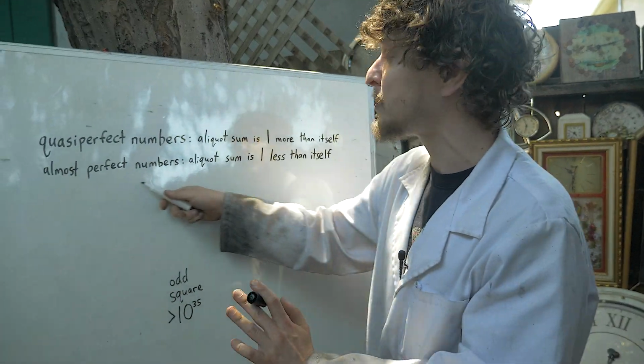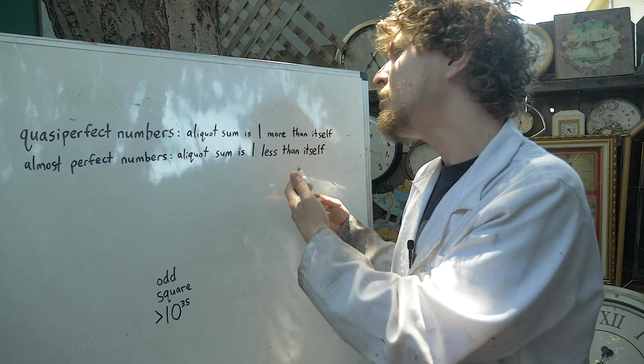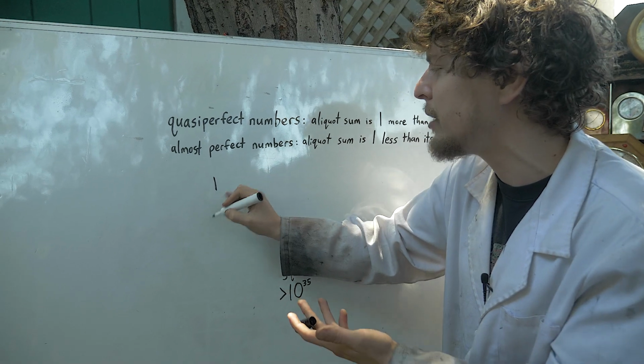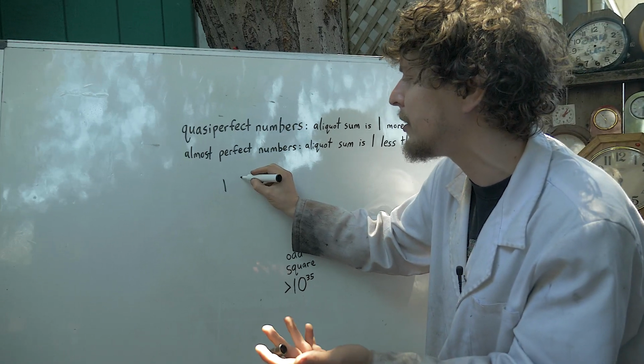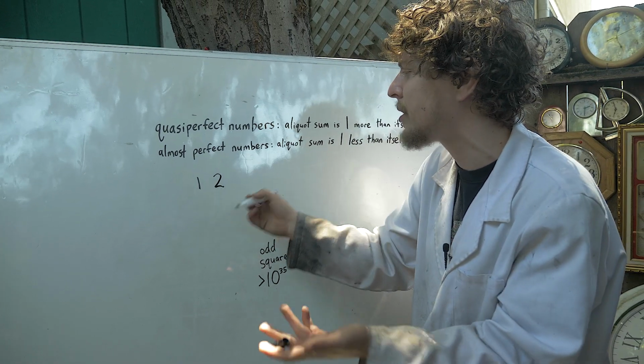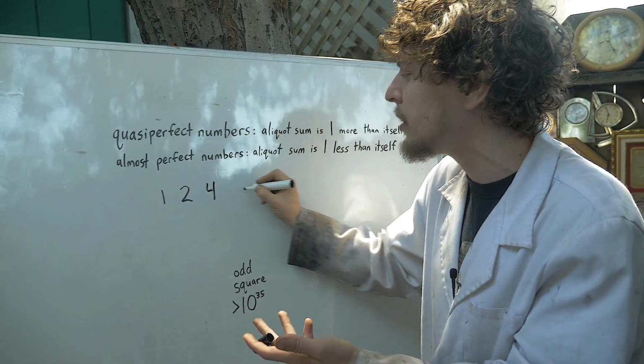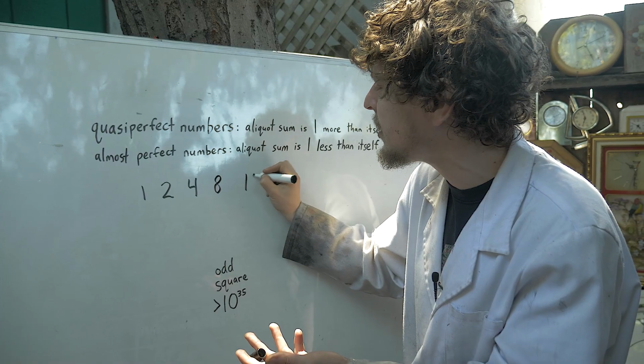Now, as for almost perfect numbers, where the aliquot sum's one less than themselves, we do have some of those we know, like 1 technically has that trait with a 0 aliquot sum, and 2 with a sum of 1, and 4 with an aliquot sum of 3, and 8 and 16.